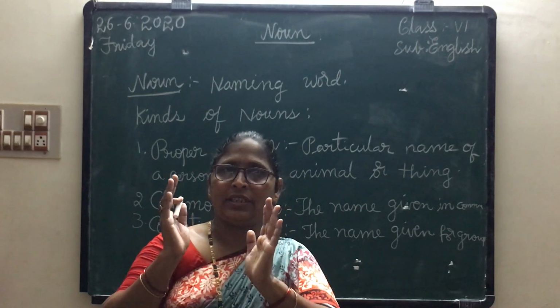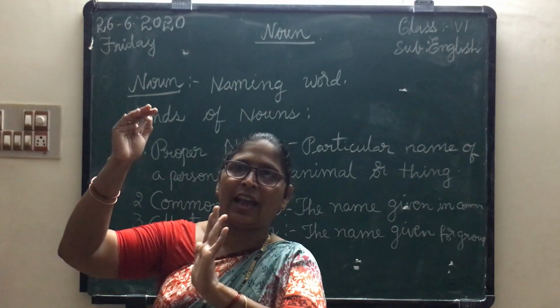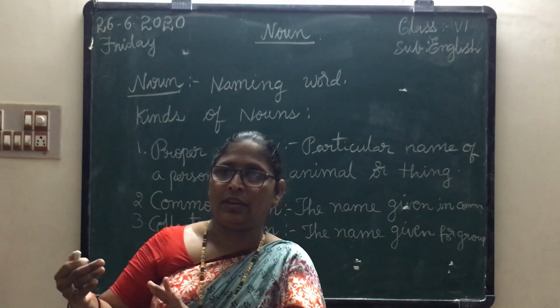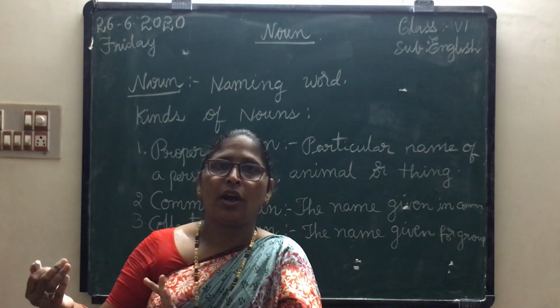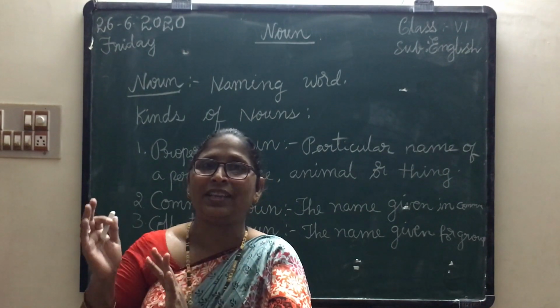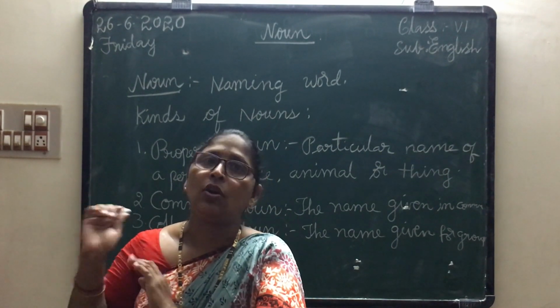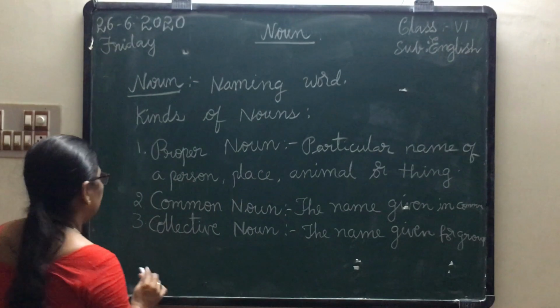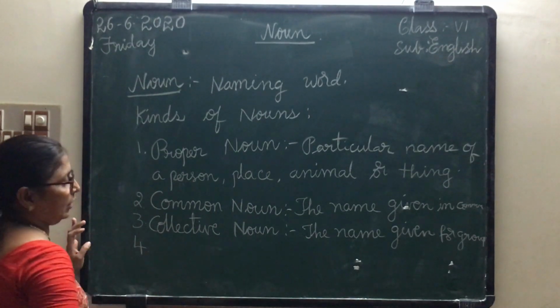A group of birds going in the sky is called a flock of birds. Sheep also go to the farm for grazing, and that is also called a flock. The name given for a group is also called a flock. That is also called a collective noun.